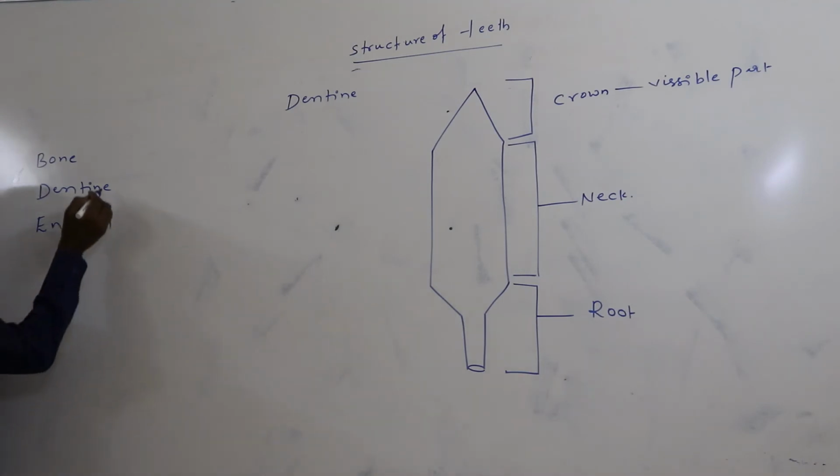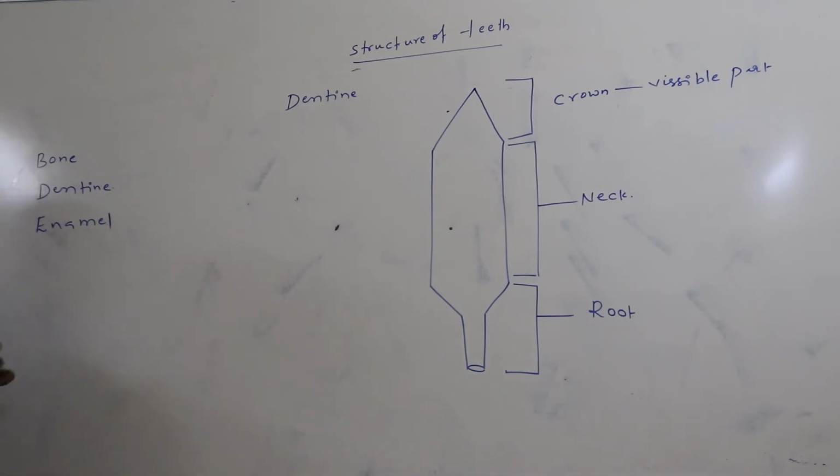When compared to the enamel, less calcium phosphate is present in the dentin, so it is less rigid, less hard than the enamel.